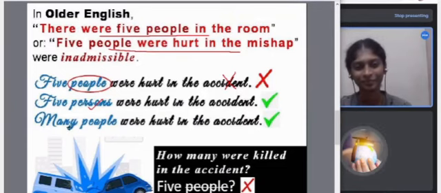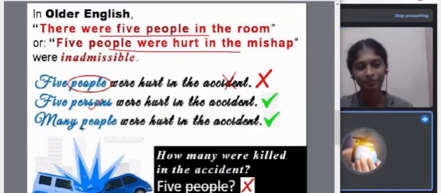But if you're not defining the number, just some people or many people, then that was allowed. Many people were hurt, that was allowed. 5 persons were hurt, but 5 people was not allowed.